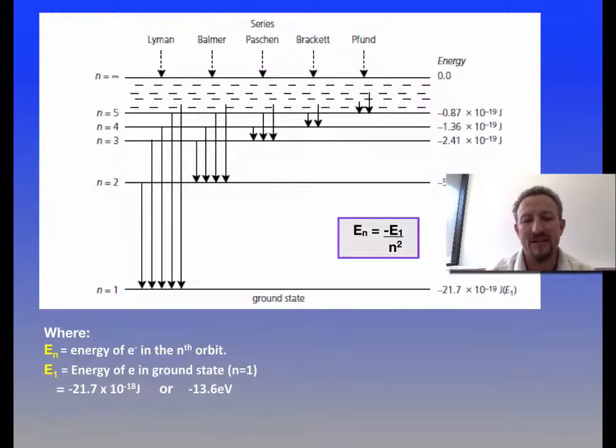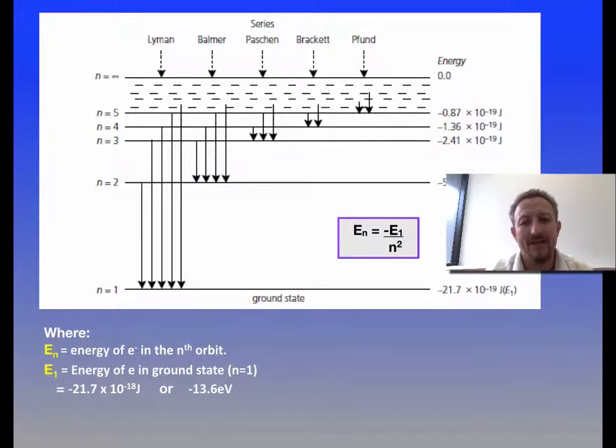Now, Balmer only looked at the visible spectrum, and you can see other spectrums which were actually identified later on. So you can see Balmer there on the second one in from the left, but we also have series called Lyman, Paschen, Brackett and Pfund. And what they did was they looked at, as technology increased, we were able to identify light at different wavelengths, so the ultraviolet spectrum and also in the infrared spectrum. So Pfund was looking up to the ultraviolet, whereas Lyman was looking at the infrared area.